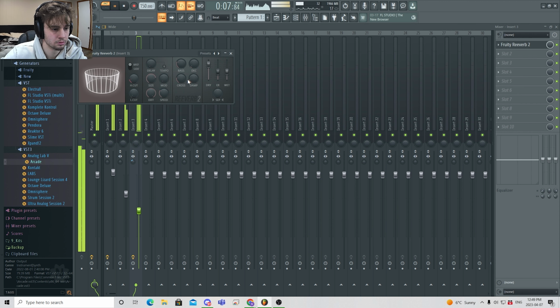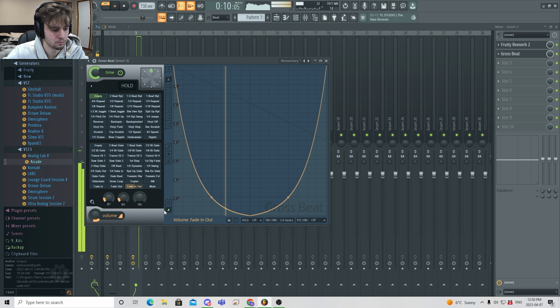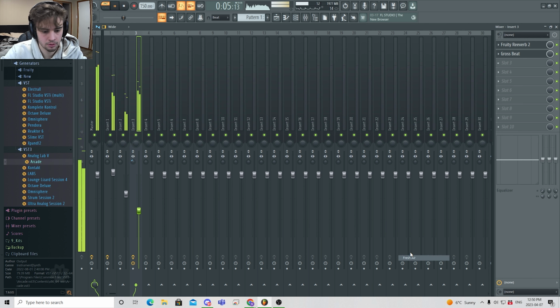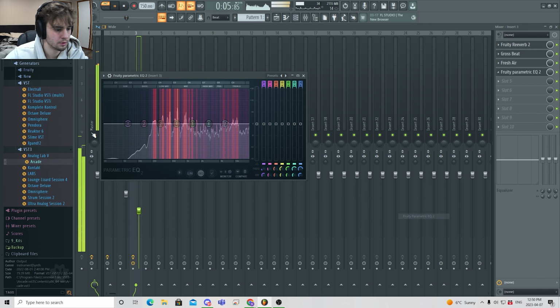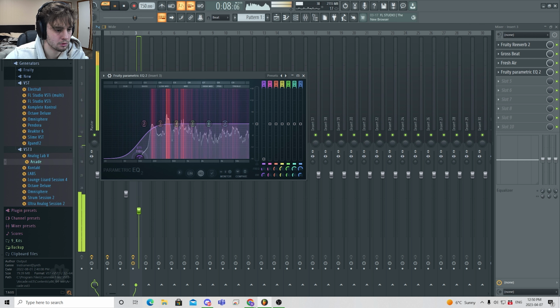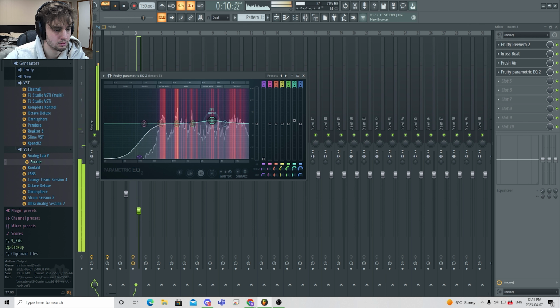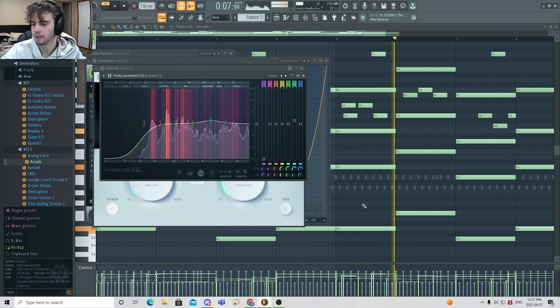Reverb. Let's add fresh air. I'll throw some EQ on, take out the lows a little bit. Sounds like some Marshmello stuff.